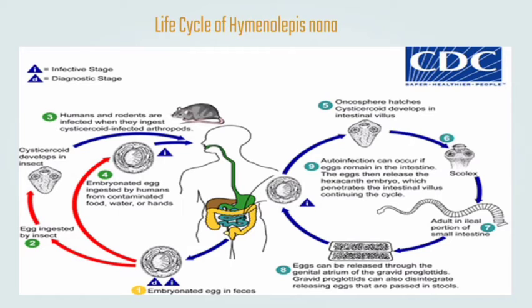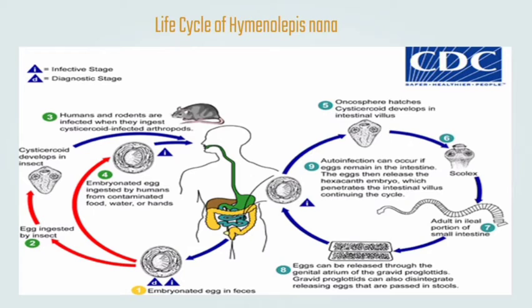Here is the life cycle of Hymenolepis nana or the dwarf tapeworm. So, magsa-start siya as an embryonated egg in feces or tae. Egg is then ingested by the insect. Cysticercoid develops in insect. Humans and rodents are infected kapag kumain sila ng mga cysticercoid infected arthropods. Embryonated egg ingested by humans from contaminated food, water, or hand.